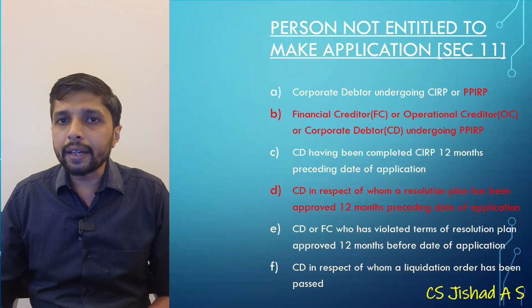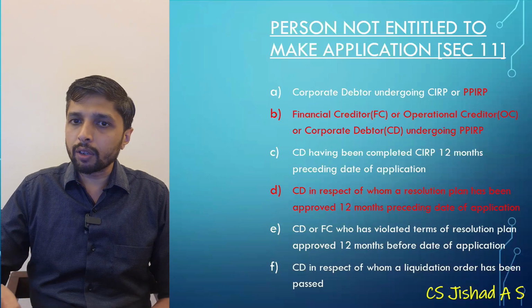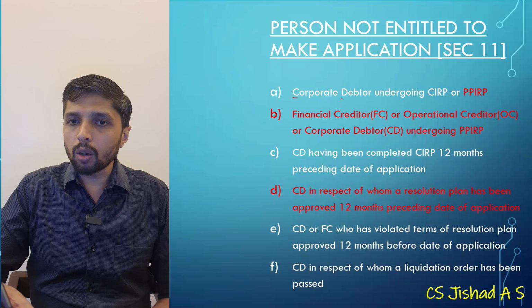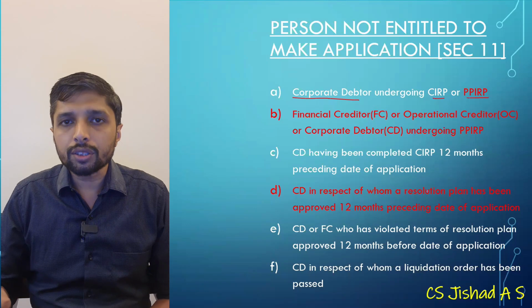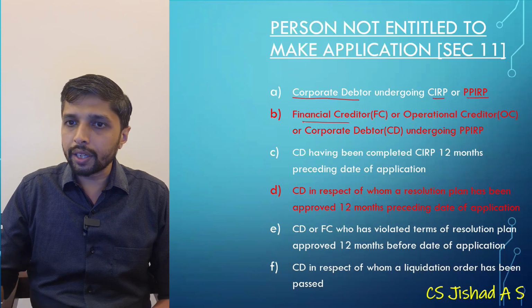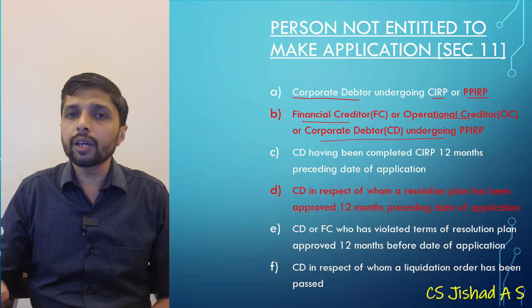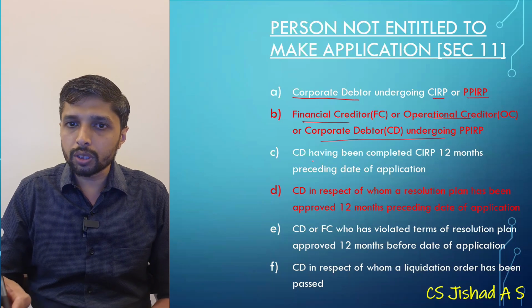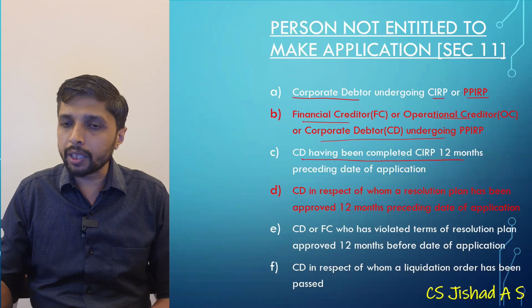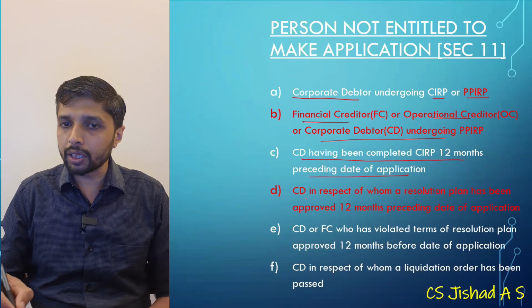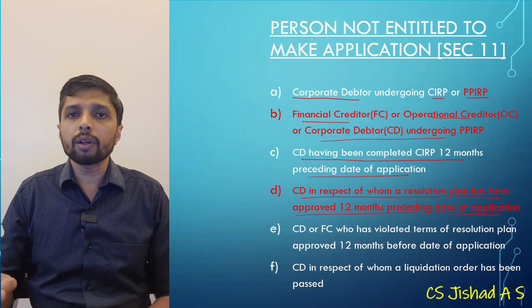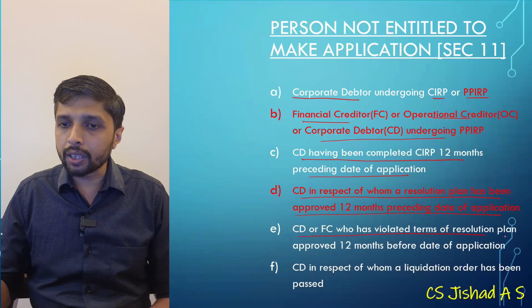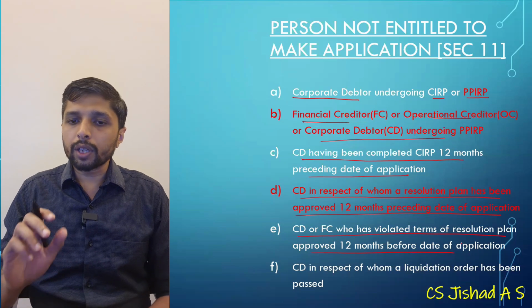Then persons who are not entitled to make application under Section 11 of the Insolvency and Bankruptcy Code: a corporate debtor undergoing CIRP, corporate insolvency resolution process, or pre-packaged insolvency resolution process; a financial creditor, operational creditor, or corporate debtor undergoing pre-packaged insolvency resolution process; a corporate debtor having completed CIRP 12 months preceding the date of application; a corporate debtor in respect of whom a resolution plan has been approved 12 months preceding the date of application; and a corporate debtor or financial creditor who has violated the terms of a resolution plan approved 12 months before the date of application.